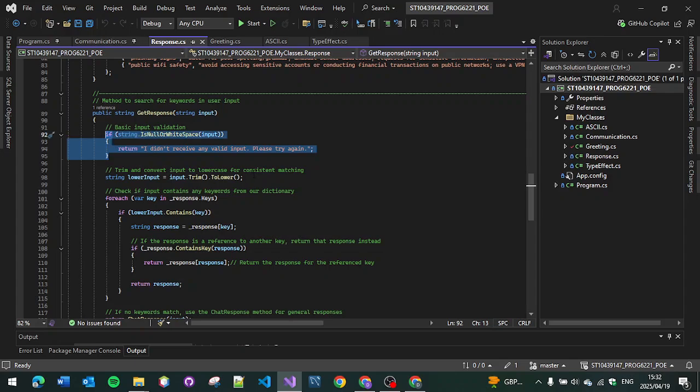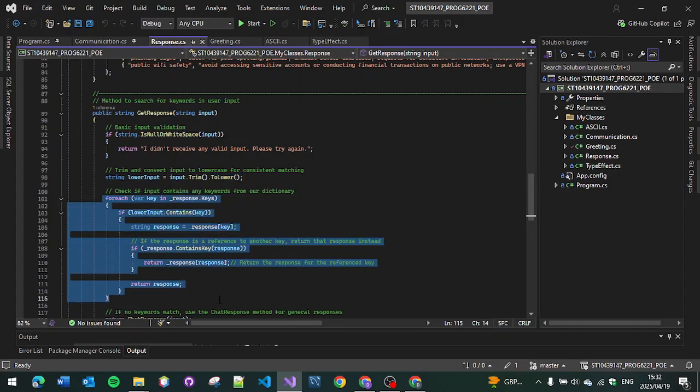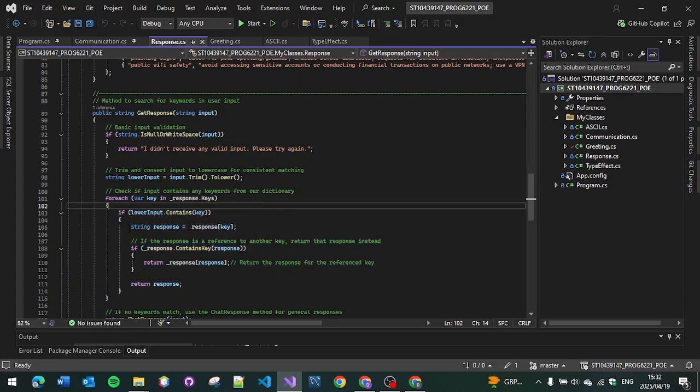This is basically checking if it's empty, and then to make sure everything can be retrieved with no hassle of trying to understand it, I made everything lowercase. So this will get rid of all unnecessary spaces, and this will make it all lowercase. This checks the input if it contains any keywords from the dictionary. This is what it does basically.